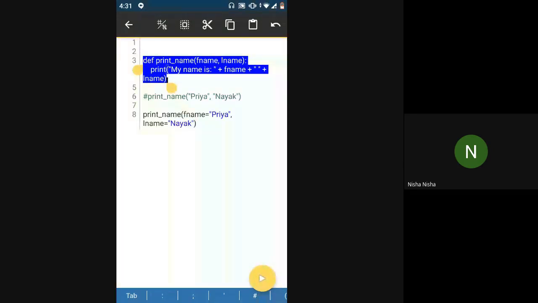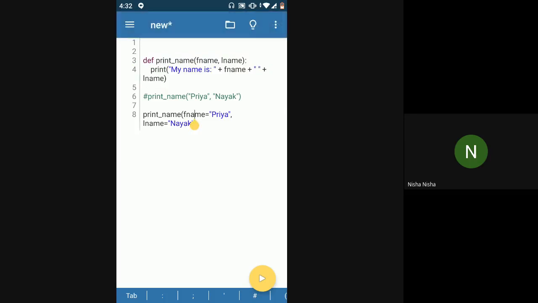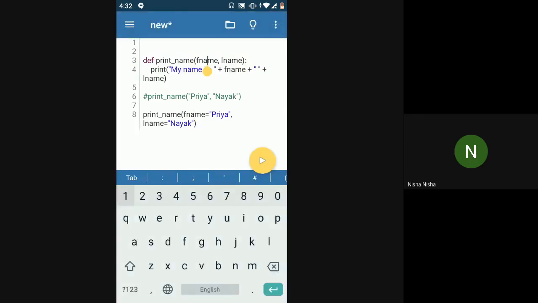But what I want to try to imply here is whenever you don't have access to the function, like suppose this print name function was in some other file, so you didn't know where this print name function is or what is the definition of the print name function. You just know that you are supposed to pass the first name and the last name in the print name function. So in that case, you don't know the order in which you have to pass. Like you don't know if first name is supposed to be passed first or passed last, right? So in that case, you can use F name is equal to Priya, L name is equal to Nayak.